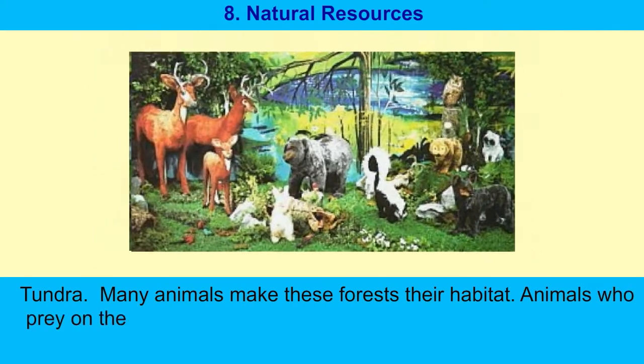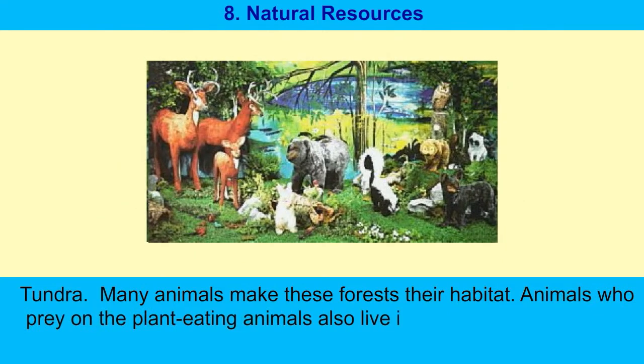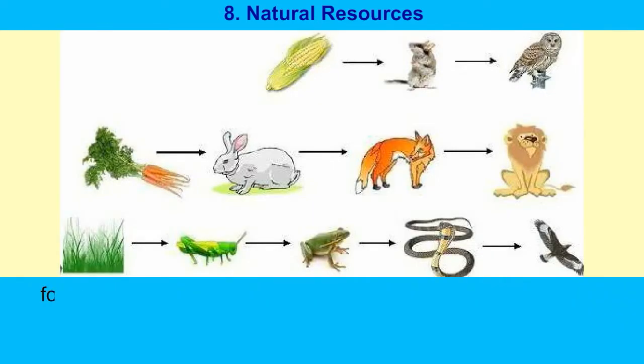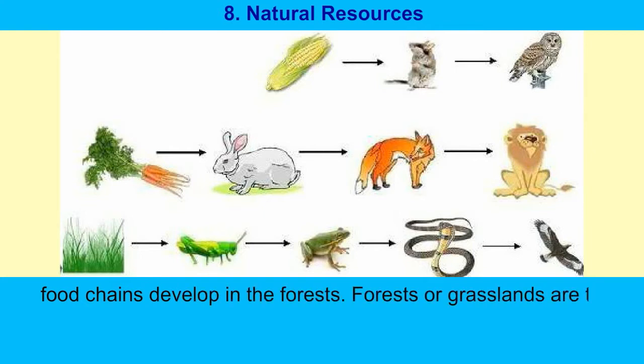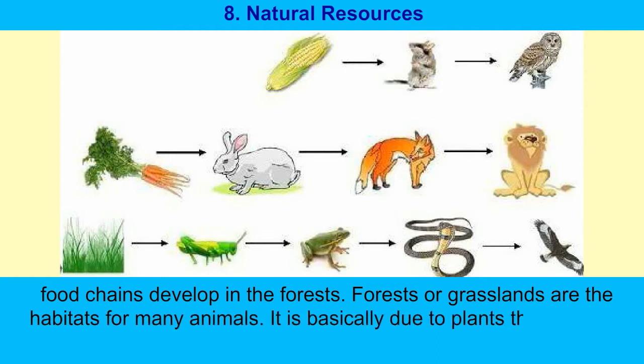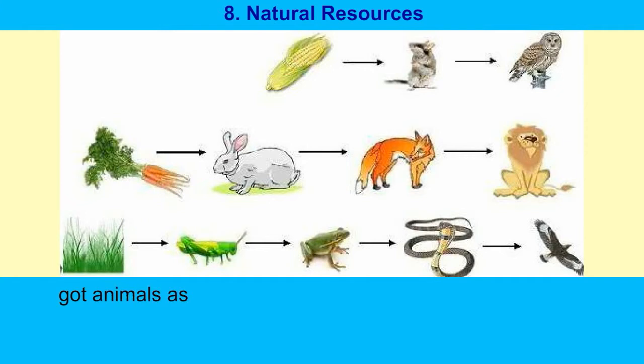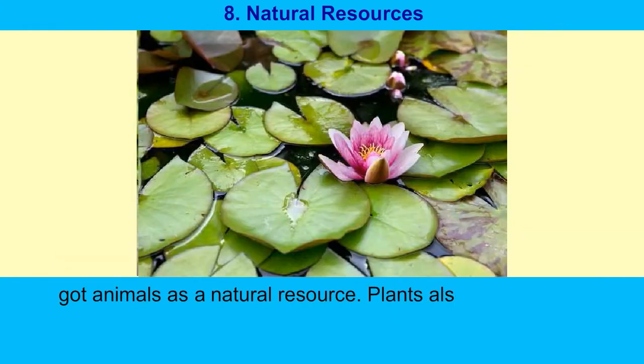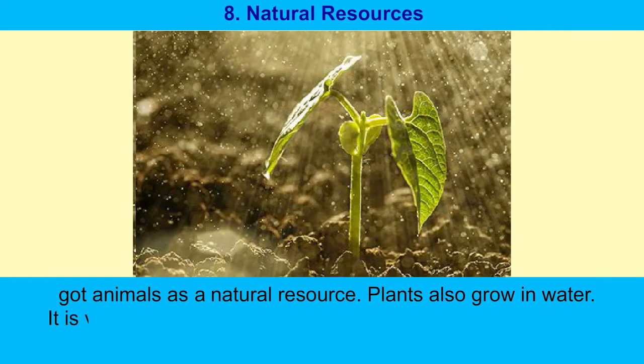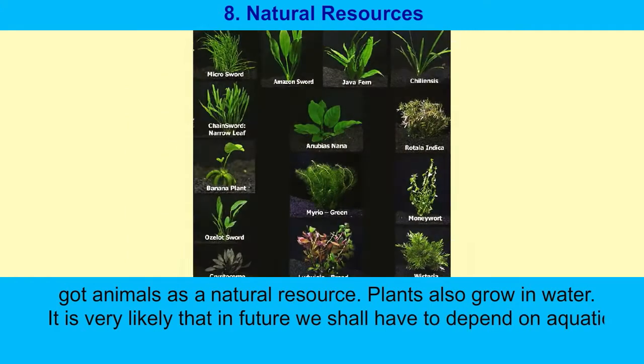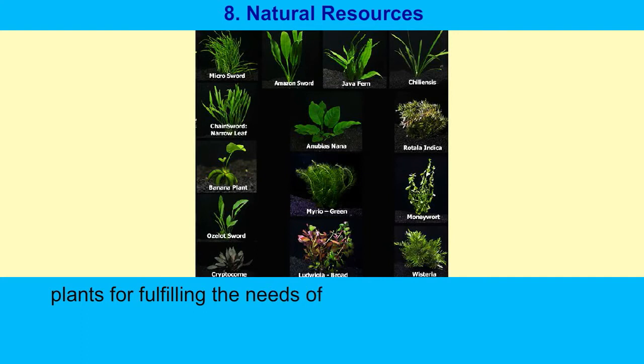Animals who prey on plant-eating animals also live in the forest. Thus, many food chains develop in the forest. Forests or grasslands are the habitat of many animals. It is basically due to plants that we have got animals as a natural resource. Plants also grow in water. It is very likely that in future we shall have to depend on aquatic plants for fulfilling the needs of the growing human population.